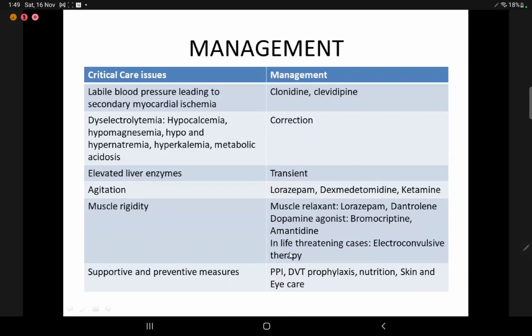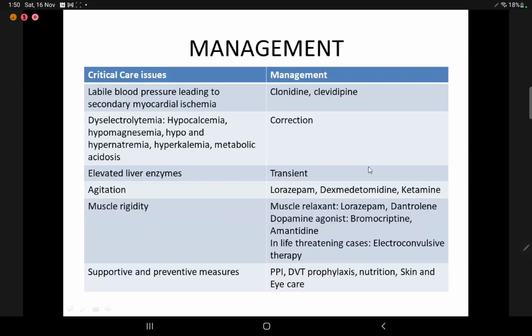Dyselectrolytemias like hypocalcemia, hypomagnesemia, hypo and hypernatremia, hyperkalemia, and metabolic acidosis are common. We'll correct that. Liver enzymes are only transiently raised. We don't need to treat that. Agitation might be there. We'll treat it with lorazepam, dexmedetomidine, or ketamine. For muscle rigidity, we can use muscle relaxants like lorazepam, dantrolene, and dopamine agonists like bromocriptine and amantadine. In life-threatening cases, electroconvulsive therapy has been advocated.